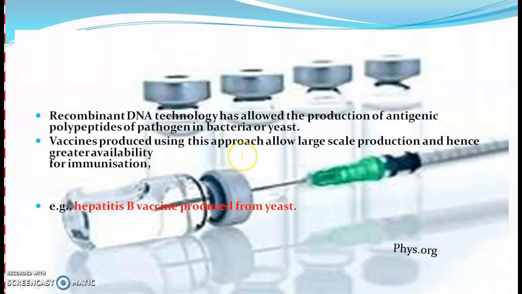Recombinant DNA technology has allowed the production of antigenic polypeptides of pathogens in some organisms like bacteria or yeast. Vaccines which are produced by this approach will allow large-scale production and hence will pose greater availability for immunization. Hepatitis B vaccine is produced by recombinant DNA technology. It is produced from yeast.